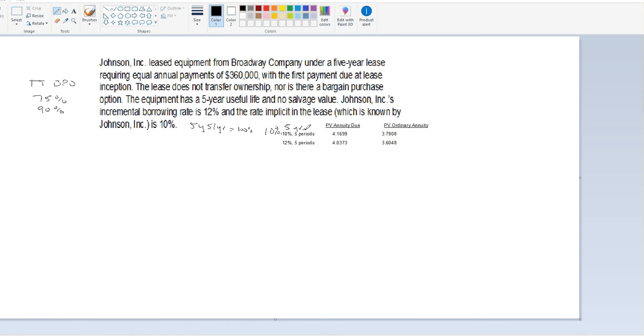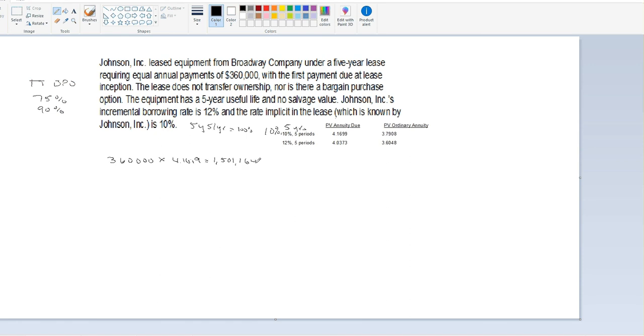What is a question that maybe we would want to ask in a problem? Well, the first question might be, what amount do we record the lease at lease inception? That is very simple. We just take the $360,000, and we know that we're using the annuity due factor of 10%, which is 4.1699, and that's going to give me $1,501,164.